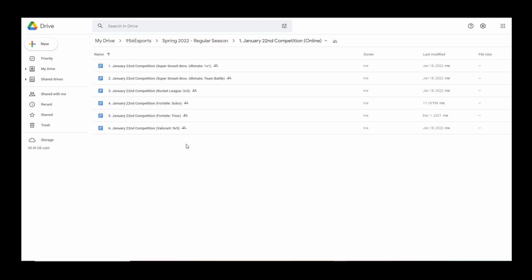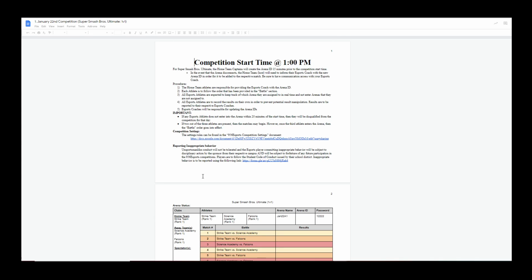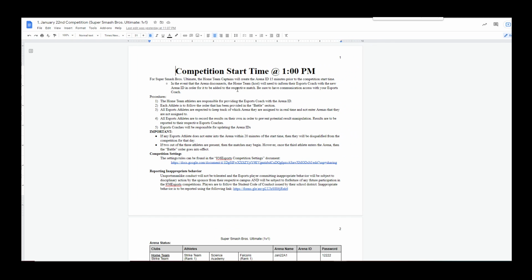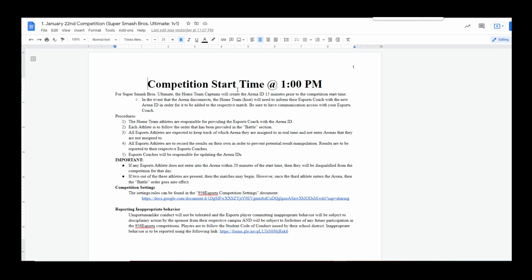So let's say this Saturday you're going to be competing for the Super Smash Bros. 1v1. What you would do is open up that Google document. Once that happens, you will see several pages in which the very first page is going to provide you all the information you need to read prior to the event.